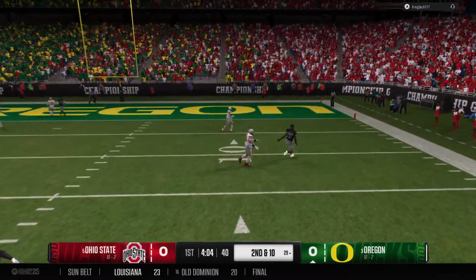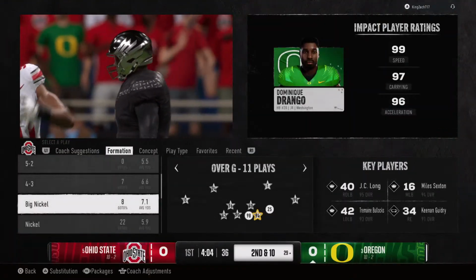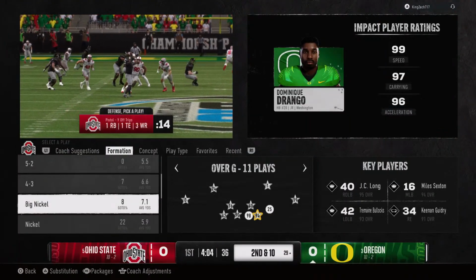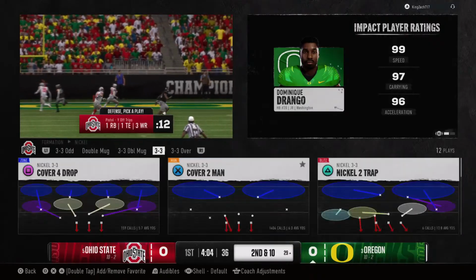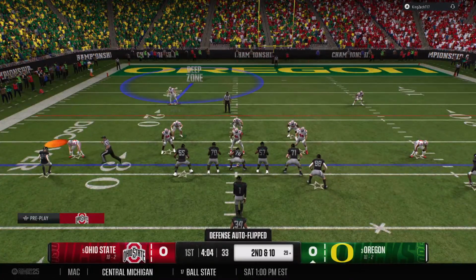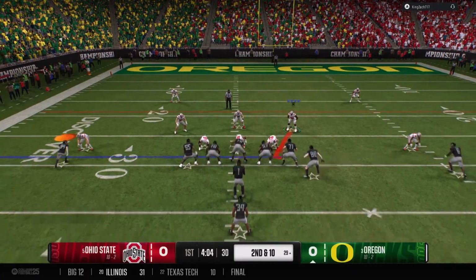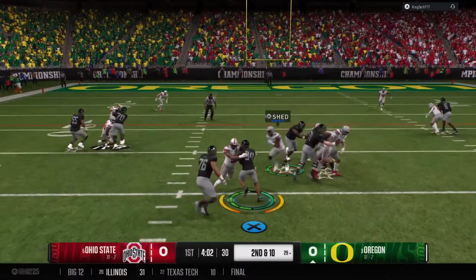Delivers quickly to the left side, and it falls incomplete. The defensive pressure hurried that throw. It's pretty simple as a defensive coordinator. When the quarterback drops back to throw, if we get pressure on him, we've got a chance to slow him down and win the football game. If we don't, it could be a long afternoon. Good job here by dialing up the pressure. They go with the ground game here.